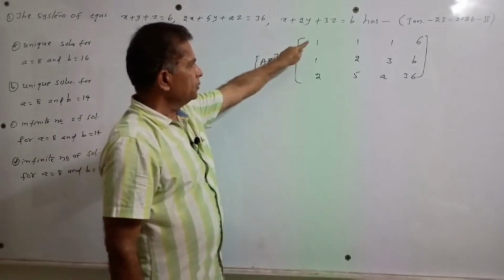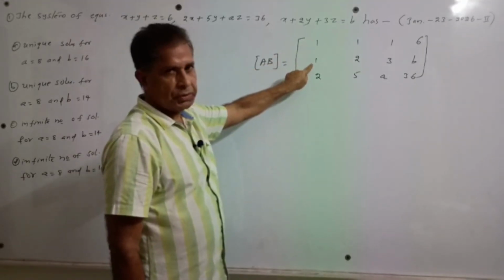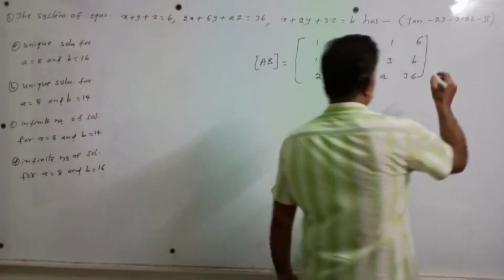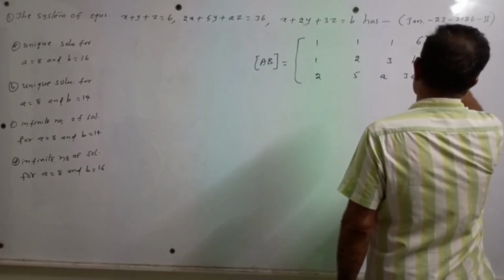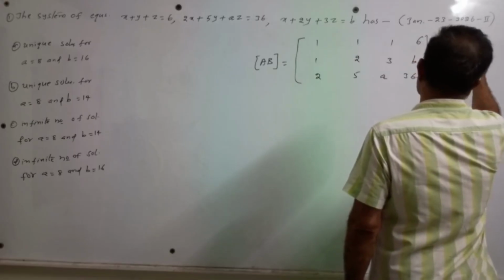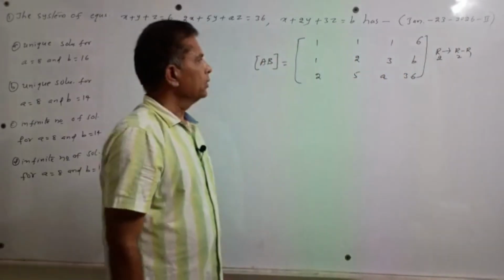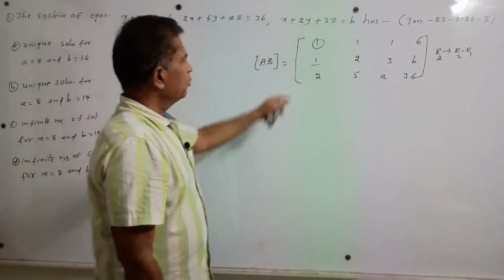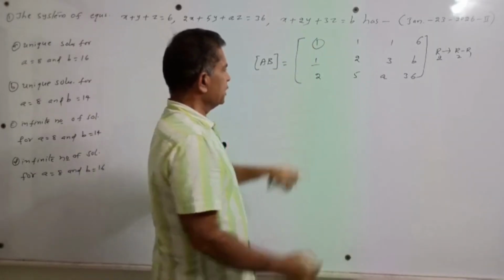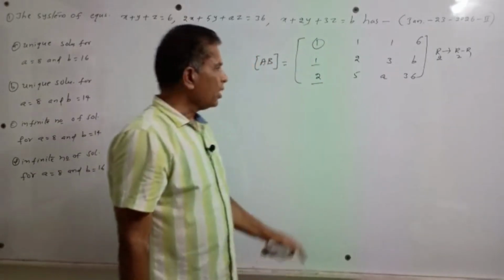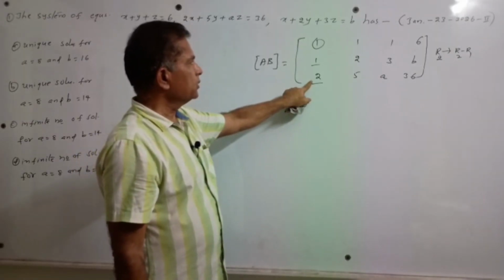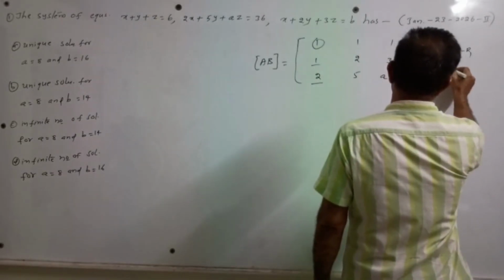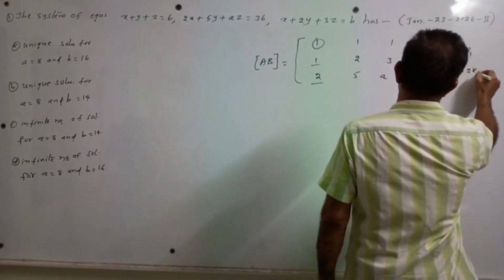By using this element, we have to convert this element to be 0. So the operation will become R2 minus R1. The operation is on the second row: R2 minus R1. By using this element, we have to make this element 0. So the operation becomes R3 minus 2R1. The operation is on the third row: R3 minus 2R1.